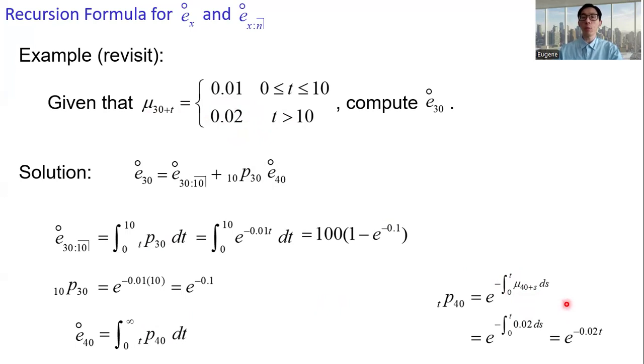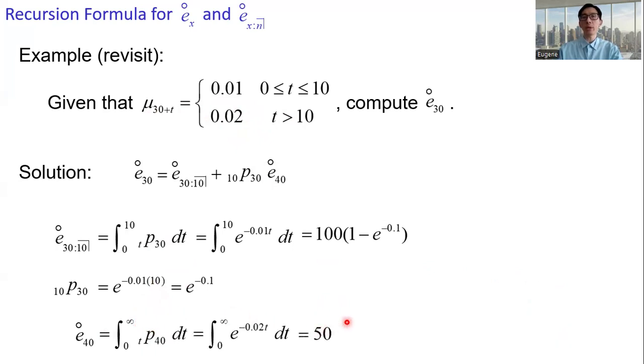So we get tp40 equals e to the power negative 0.02 t. Substitute into the e40 expression, we get e40 equals 50. And then plug all the quantities into the recursion formula. We can get the complete expectation of life at age 30, which is 54.7581.